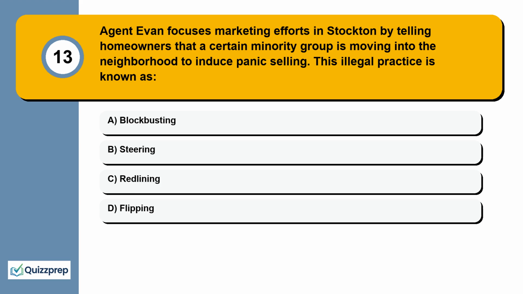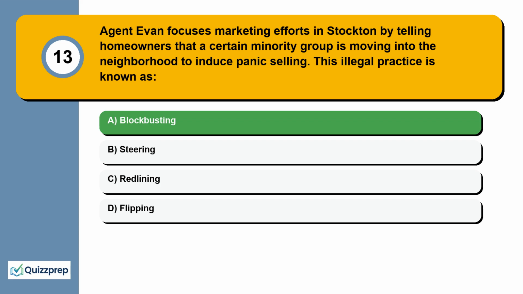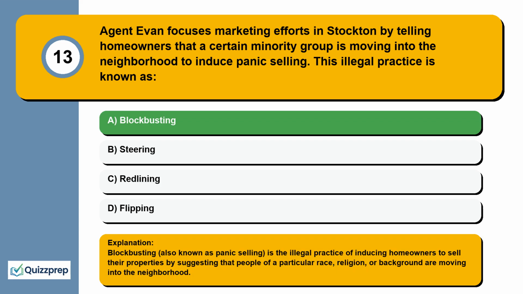Question 13. Agent Evan focuses marketing efforts in Stockton by telling homeowners that a certain minority group is moving into the neighborhood to induce panic selling. This illegal practice is known as blockbusting, steering, redlining, flipping. Blockbusting, also known as panic selling, is the illegal practice of inducing homeowners to sell their properties by suggesting that people of a particular race, religion, or background are moving into the neighborhood.